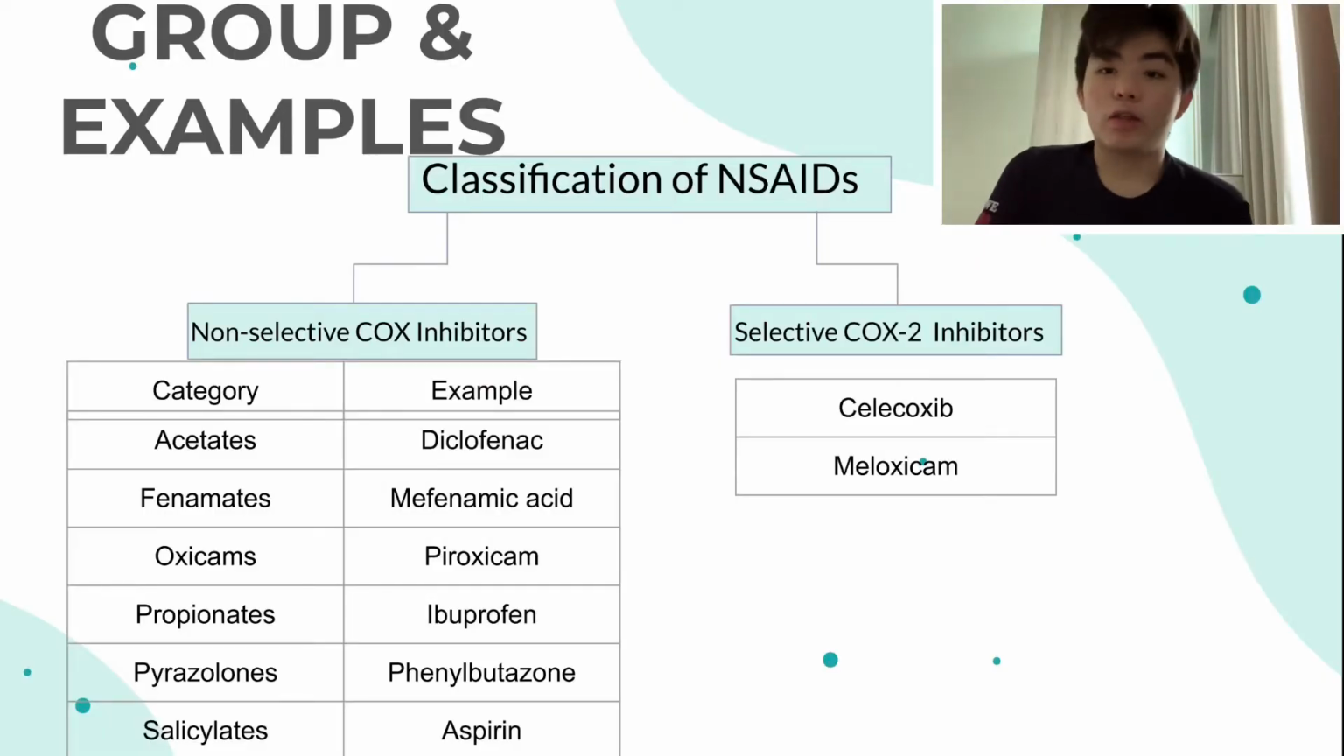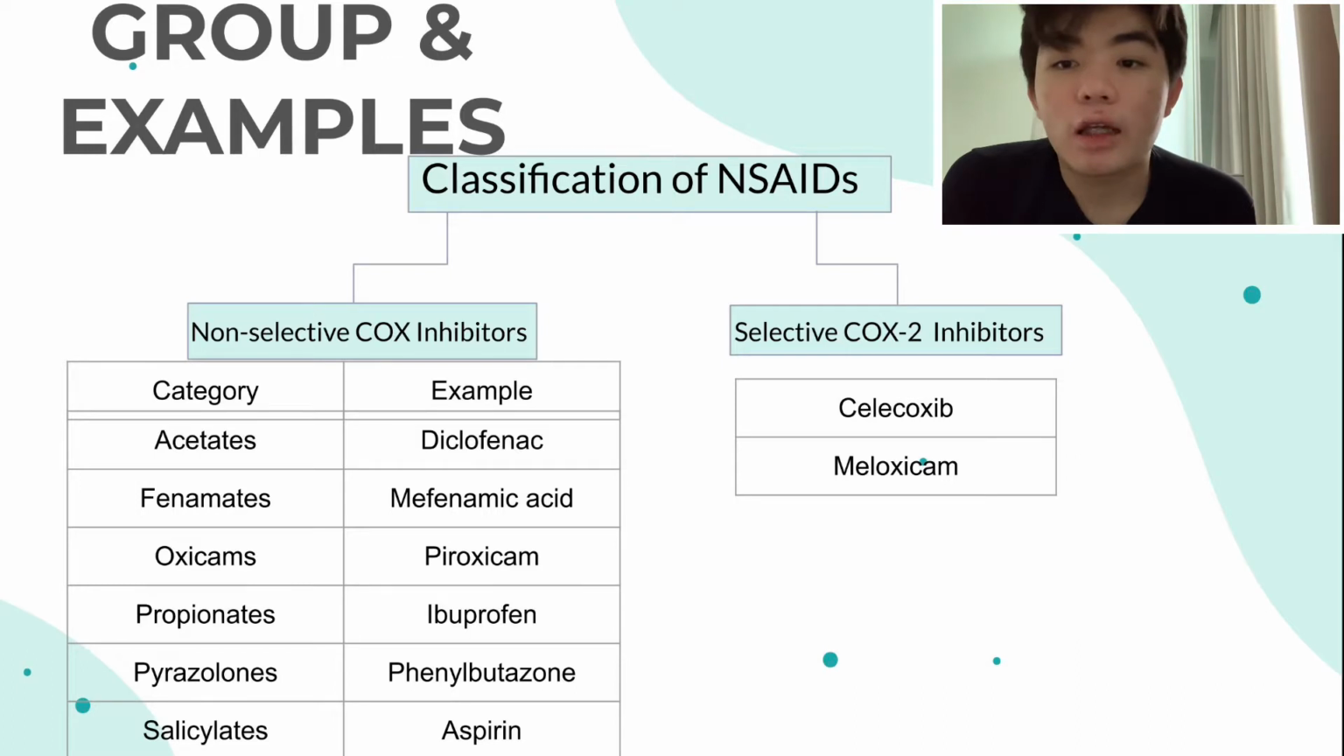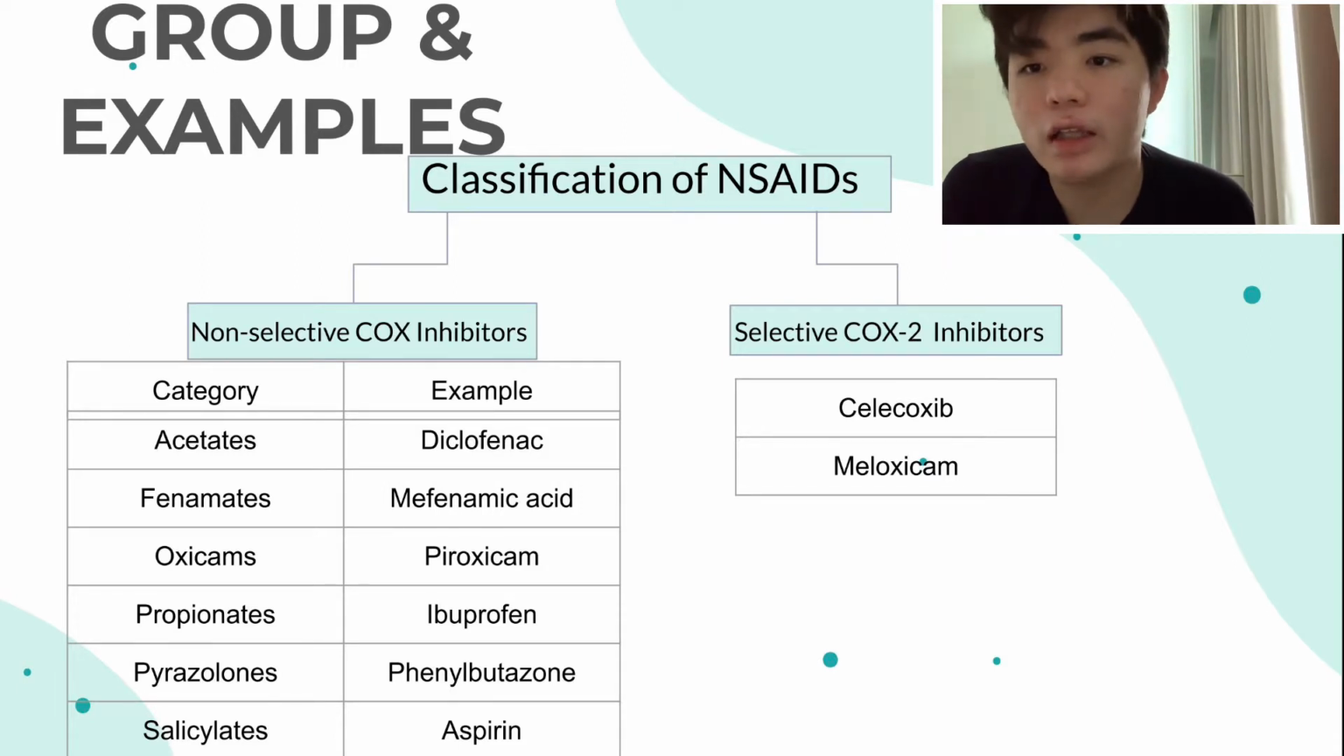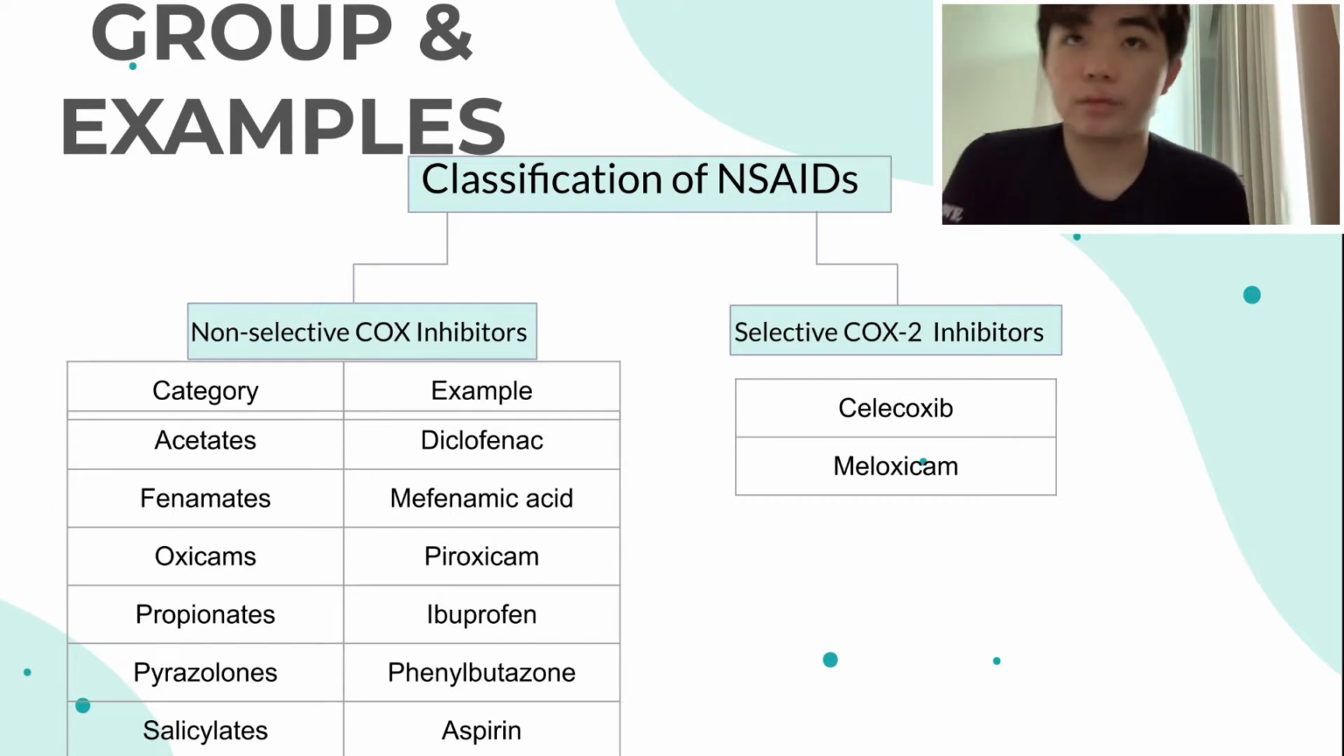What is the classification of such drugs, and do you have any examples? There are two, which are the non-selective cyclooxygenase inhibitors and the selective cyclooxygenase 2 inhibitors. There are a few categories for the non-selective cyclooxygenase inhibitors, which are the acetates, fenamates, oxicams, propionates, pyrazolones, and the salicylates.